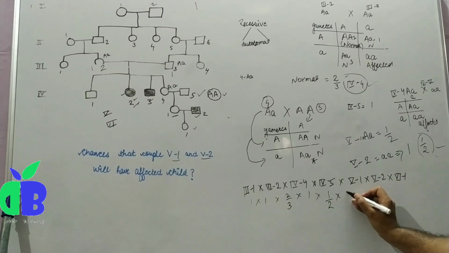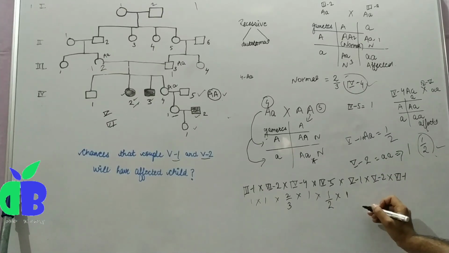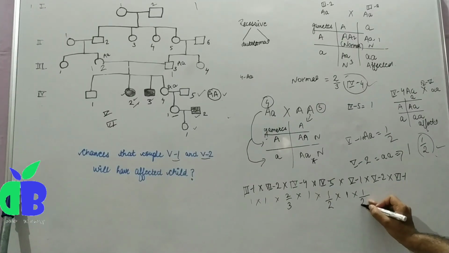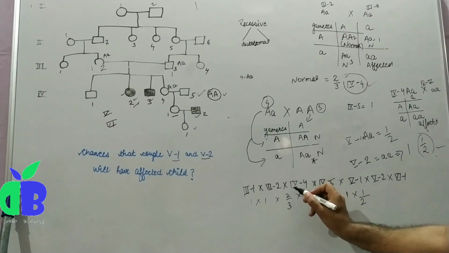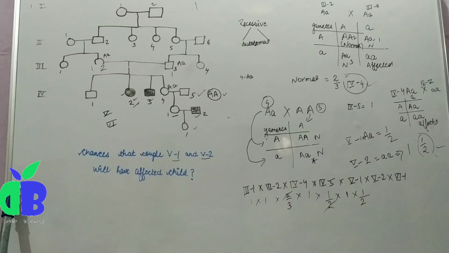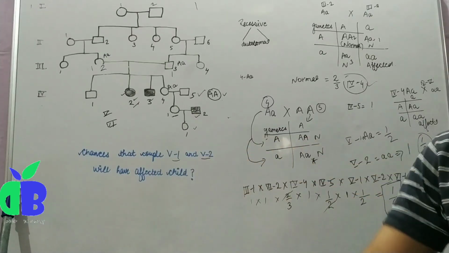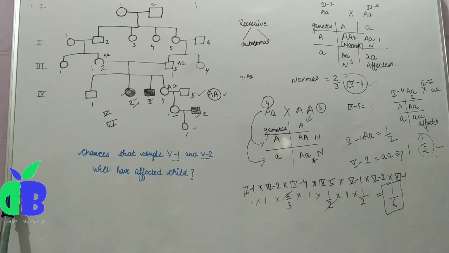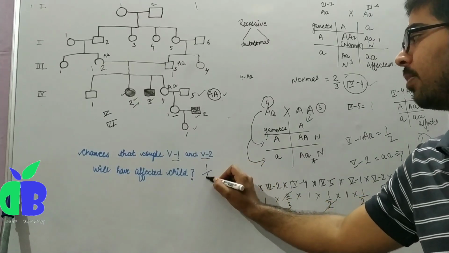The probability of 5-2 is 1, and the probability of 6-1 is 1 by 2. Now the 2s cancel out each other, and the answer is 1 by 6. So the chance that the couple 5-1 and 5-2 will have an affected child is 1/6.